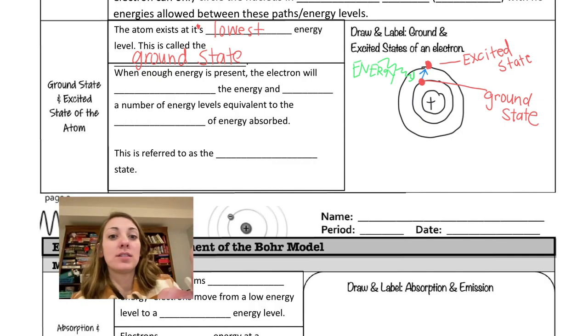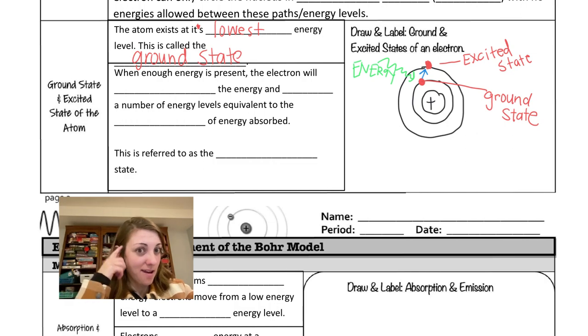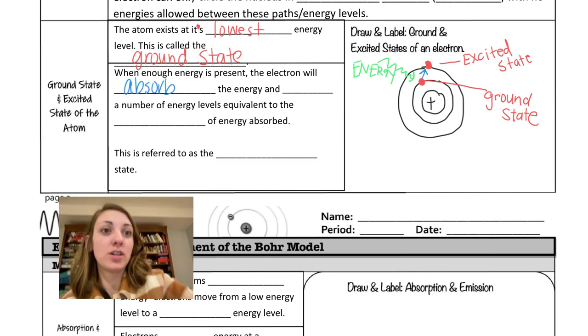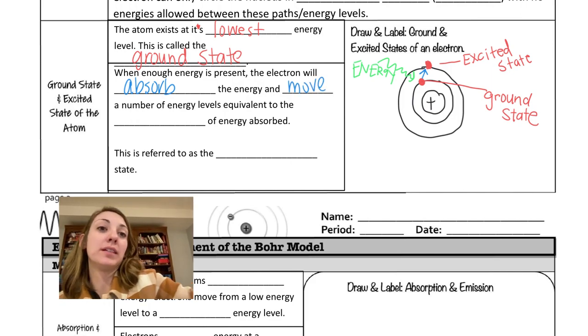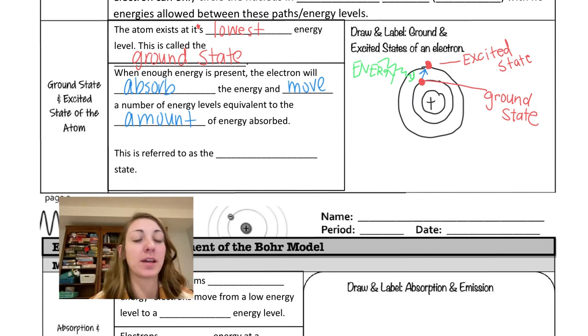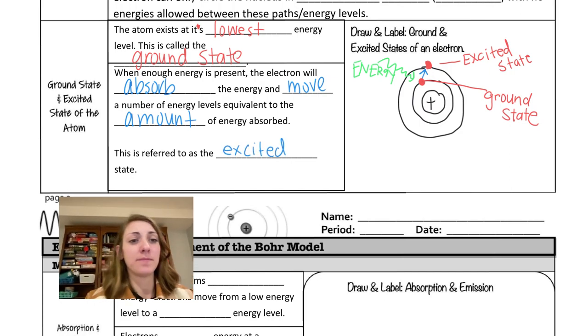Like I just said, we'll write it out here. When enough energy is present, and that's key, enough quanta, the atom will absorb that energy and move a number of energy levels equivalent to the amount of energy absorbed. So if it absorbs enough to jump one energy level, it jumps one. If it absorbs a lot, then it can jump up maybe three or something like that. When it jumps up, we call that the excited state.